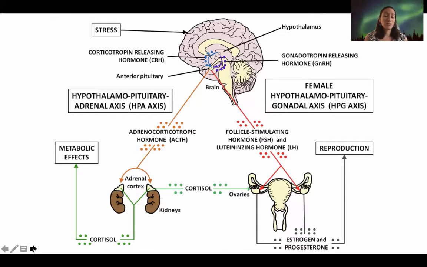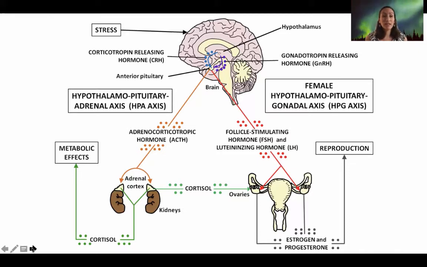Sex steroids are those produced by the gonads, either estrogen or testosterone, but the word steroids is a whole class of hormones that not only includes sex steroids such as estrogen and testosterone, but also includes glucocorticosteroids. So those are also a type of steroid hormones, and what steroid hormones have in common is that they are derived from cholesterol. So they are a lipid hormone, and as a lipid hormone, they cannot easily travel in the blood. They often need to travel in the blood bound to some carrier protein that will let them dissolve in the blood and be carried by the blood.